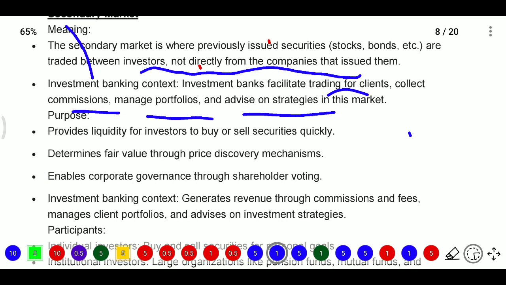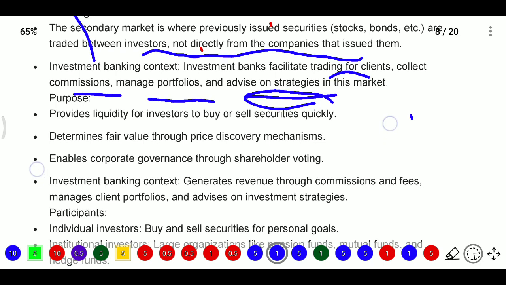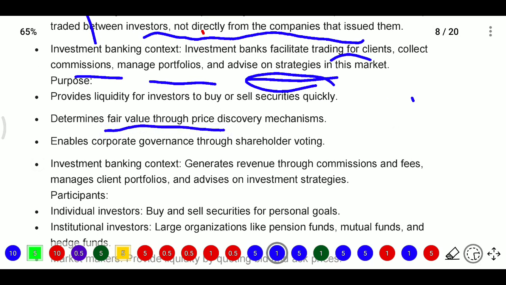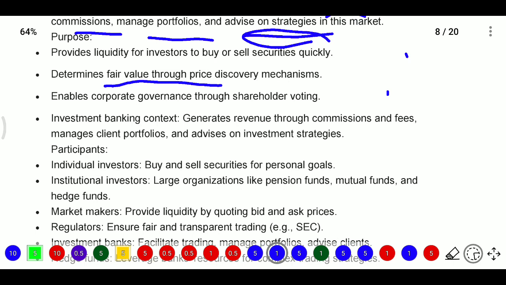Investment banking provides liquidity for investors to buy or sell securities quickly. Here it will determine fair value through price discovery mechanisms and enable corporate governance through shareholder voting. In the secondary market, these investment bankers generate revenue through commissions and fees, manage the client's portfolio, and advise on the